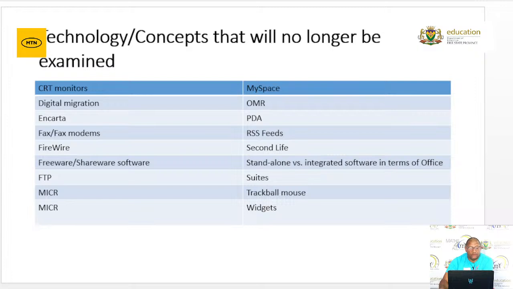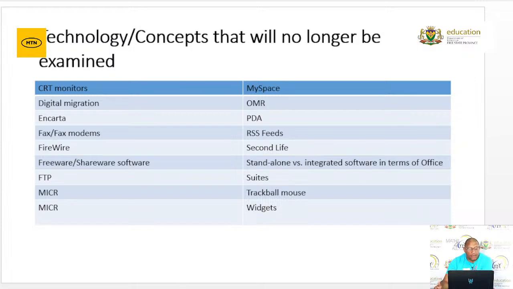And I know you've covered this during the course of the year, so you will be getting some questions on new technologies. Then there is also some technologies and concepts that will no longer be examined in the examination. And what is important for us is I'm just giving you a list.